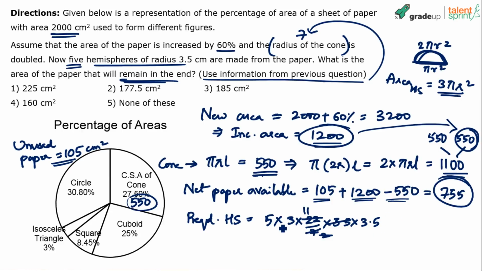So 5 3s is 15. 15 into 11 is 165. 165 into 3.5. You get it? 5 3 is 15. 15 into 11, 165. 165 into 3.5. So 165 into 3 is 495. 165 into 0.5 will be 82.5. So 495 plus 82.5. That's like 582.5 minus 5, which will be 577.5.